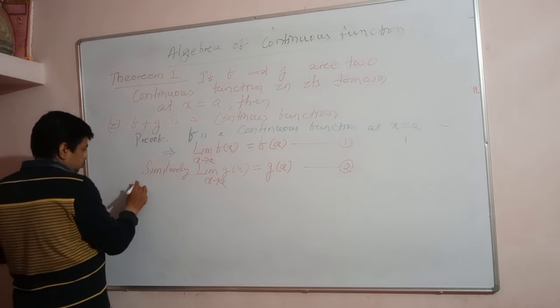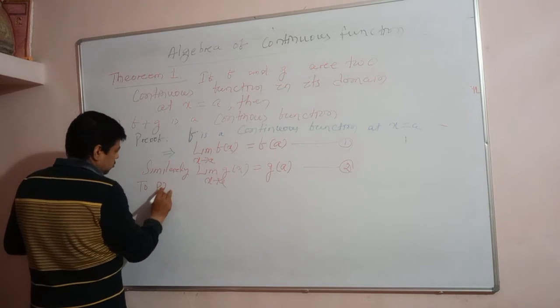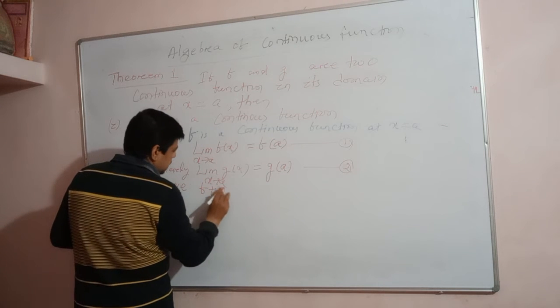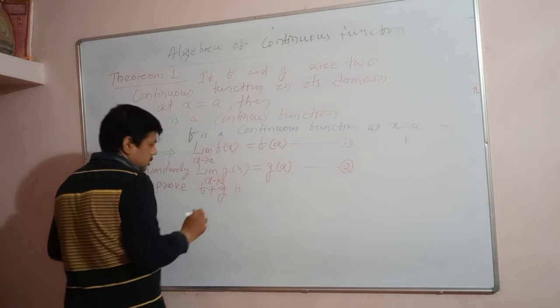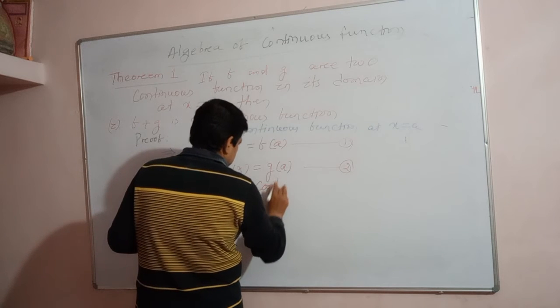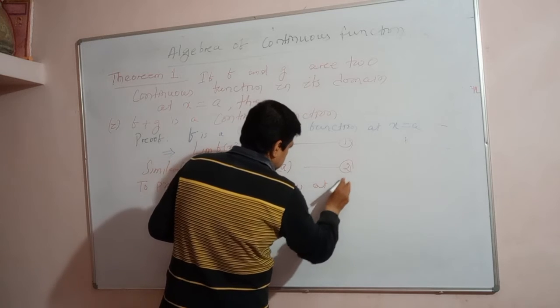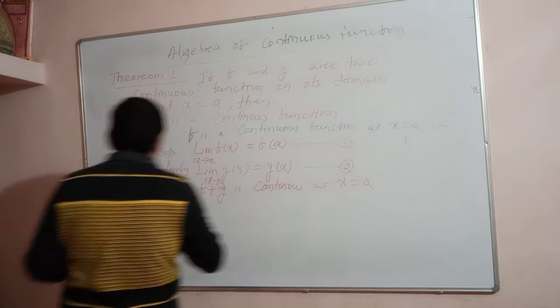To prove f plus g is continuous at x is equal to a. At x equal to a means what?